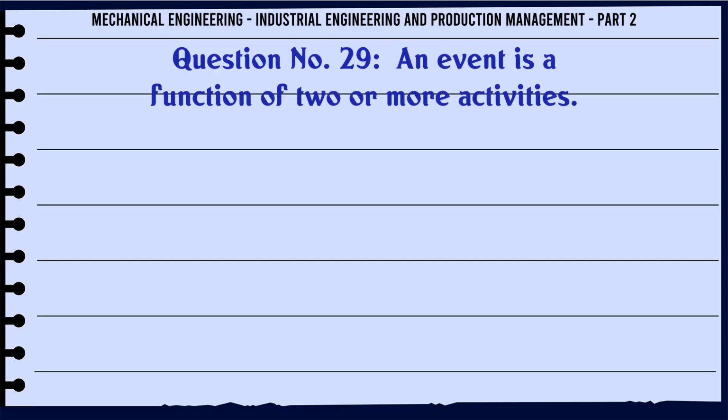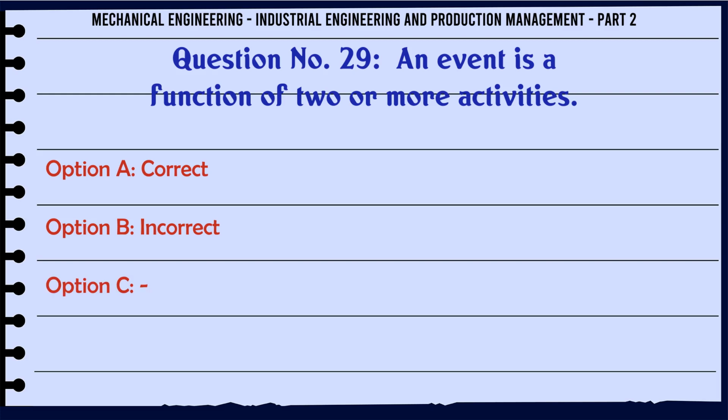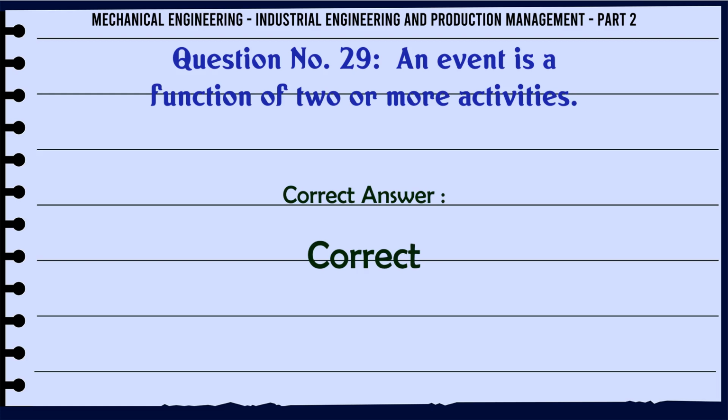An event is a function of two or more activities. A. Correct. B. Incorrect. The correct answer is correct.